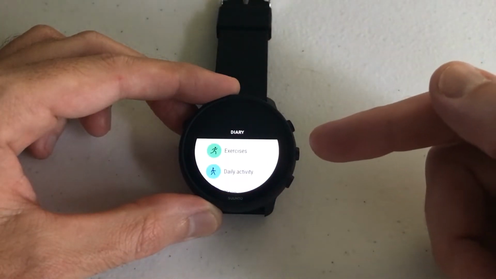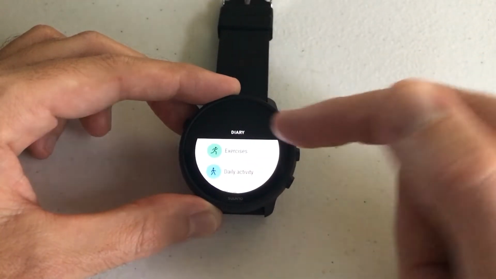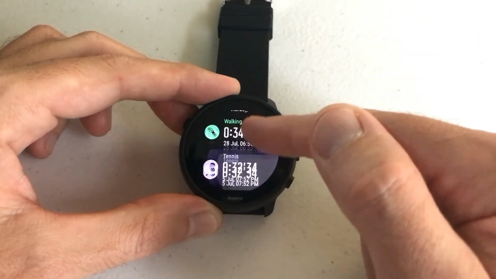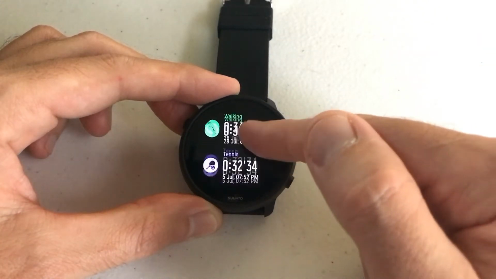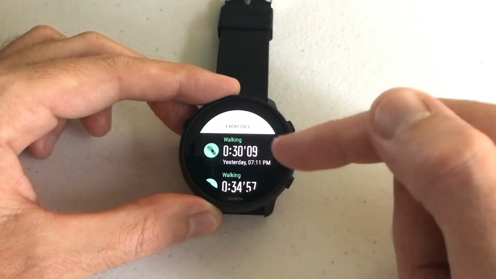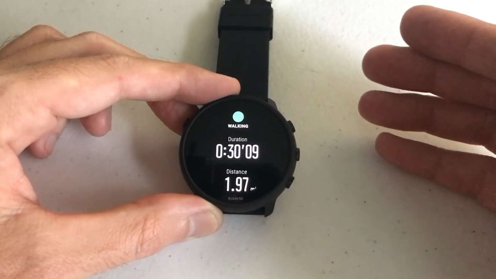Under diary, you've got a couple of options: exercises, daily activity, and sleep. In this case, we want to look at our previous exercises. Once you go in here, you'll have a listing of all the different activities you've done. There's the tennis activity, here's a walking activity, and then here's another walking activity. You can click on any one of these and it will show you the details of that activity.